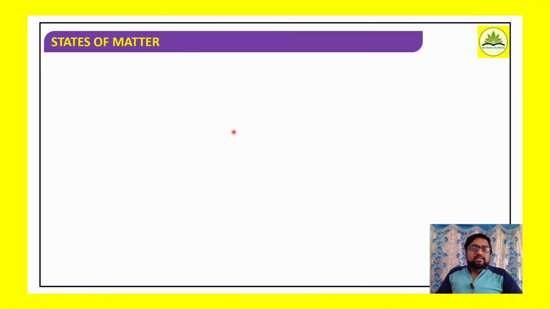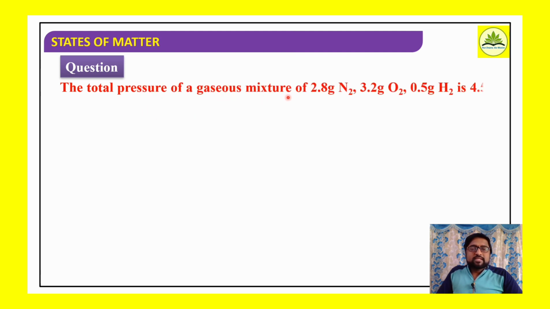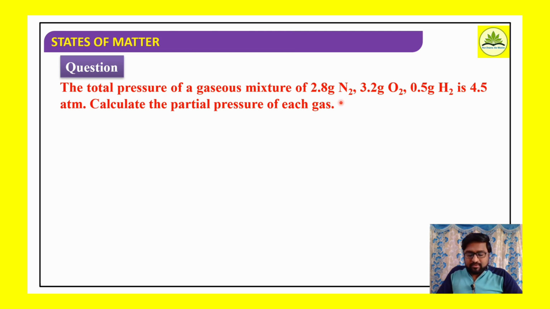Okay, then coming to the next thing. The total pressure of a gaseous mixture of 2.8 gram of nitrogen, 3.2 gram of oxygen, and 0.5 gram of hydrogen is 4.5 atmosphere. What are they specifying here? Total pressure, P total, is 4.5 atmosphere. They are asking us to calculate the partial pressure of each gas. We have to find out the partial pressure of a gas.